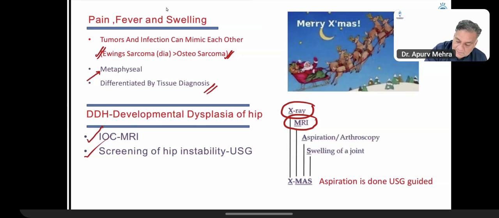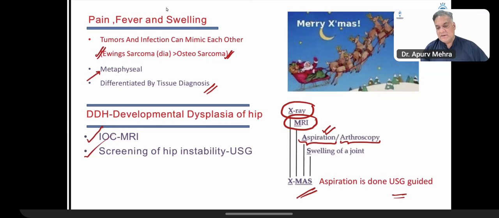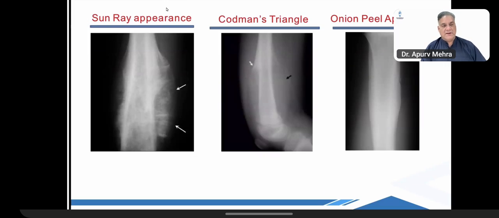All right. And then if it is infection or inflammation, do an aspiration, do a synovial fluid analysis, or if it's a trauma, do an arthroscopy. Remember the mnemonic: X-ray, MRI, aspiration, arthroscopy. And remember, aspiration is done in my subject with ultrasound guidance. It's very, very important to be specifically taking out fluid right from the joints, my friend.